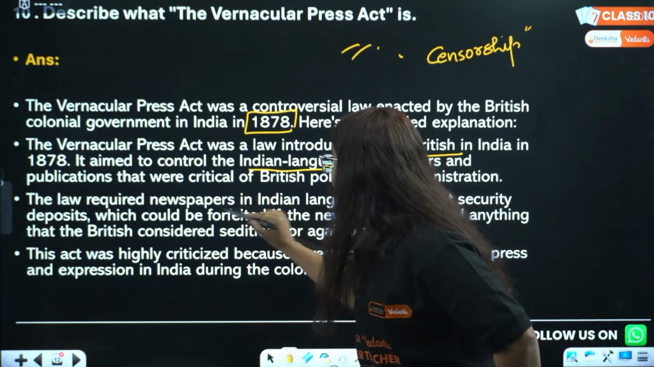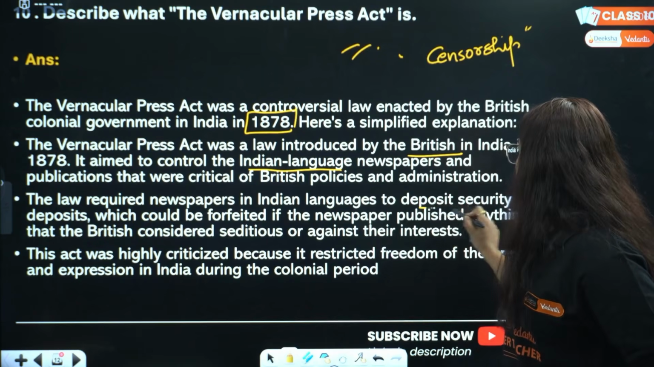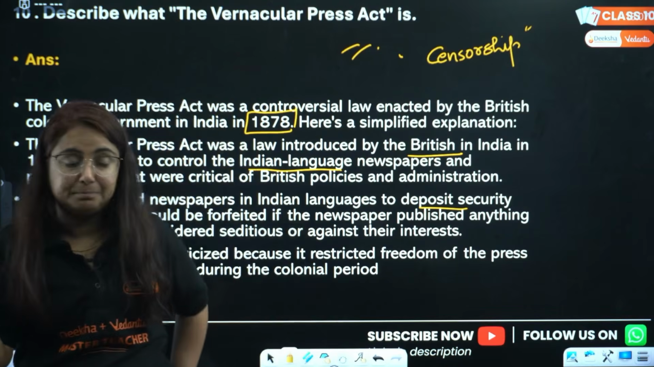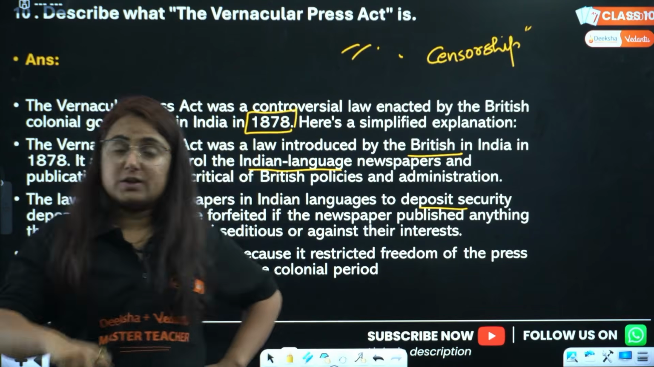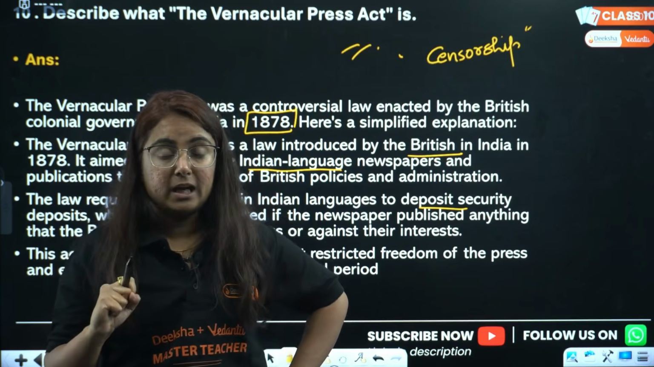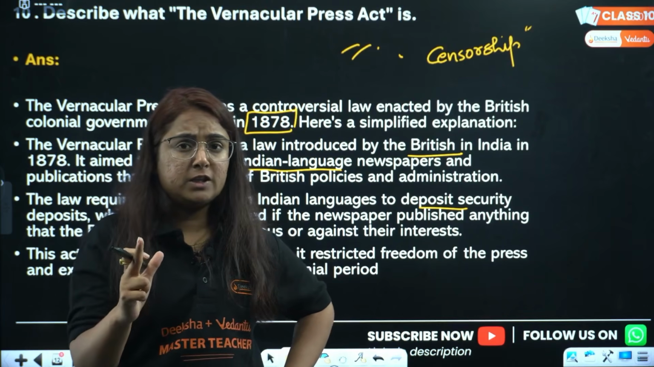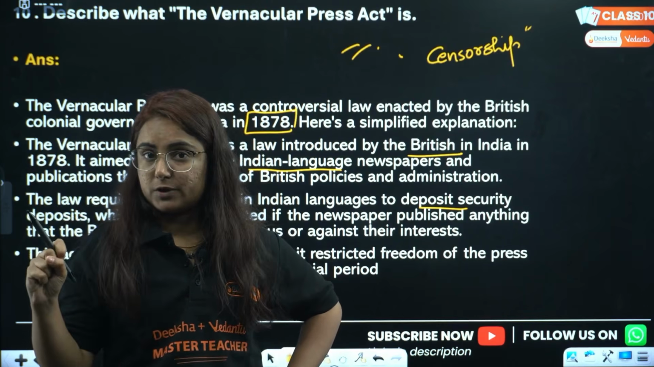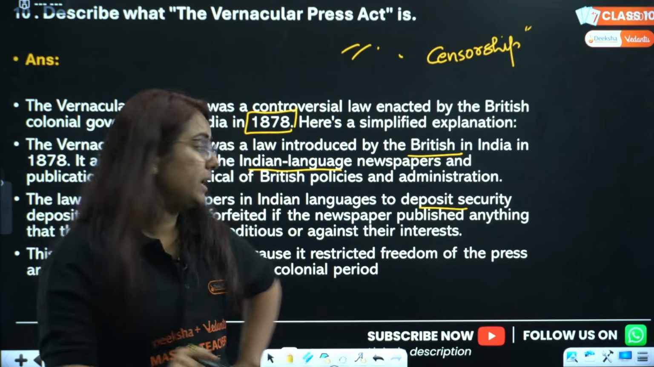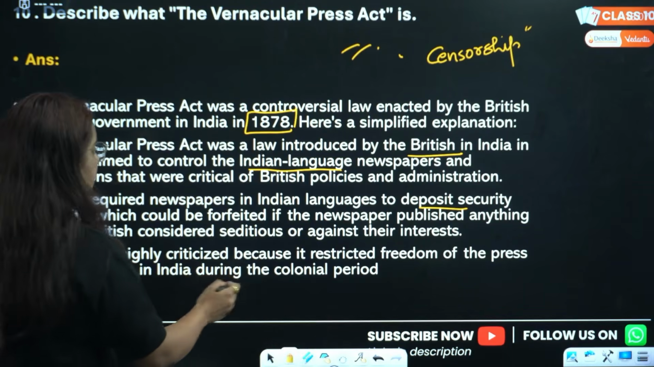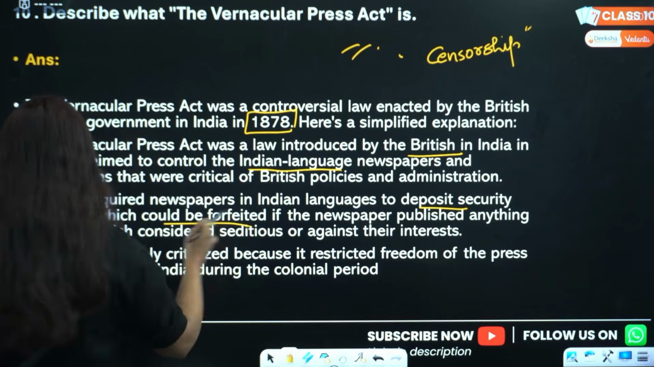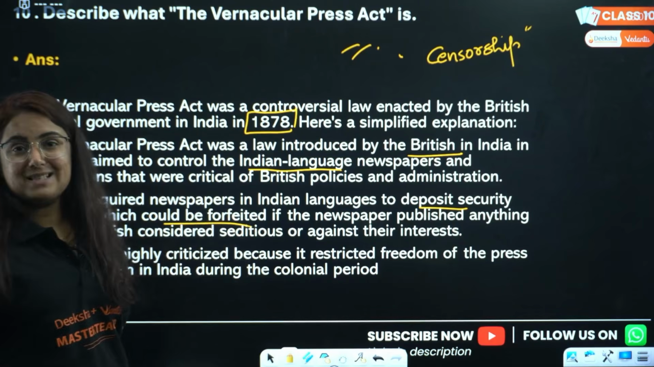So the law required newspapers in Indian languages to deposit a security. This was a very smart law by them. They said that first, if you are opening a printing press, deposit a security. Okay, once you print anything against the Britishers, we will take your security first. We'll give you a chance. And if again you did the same, then we are going to seize, like forfeit, your printing press, like seize.